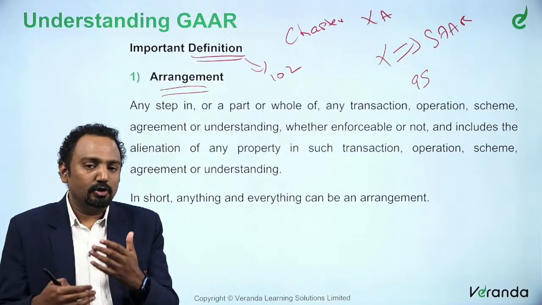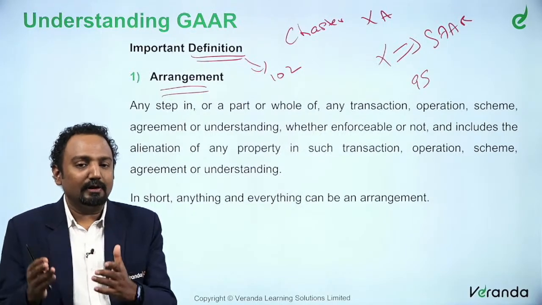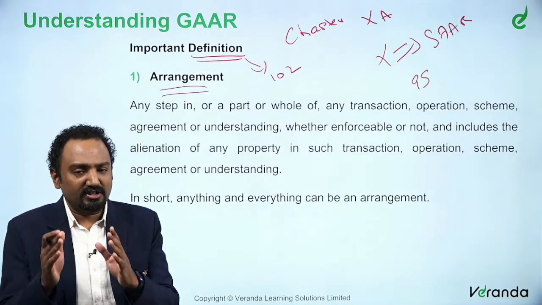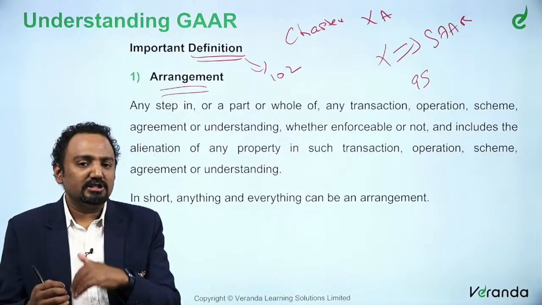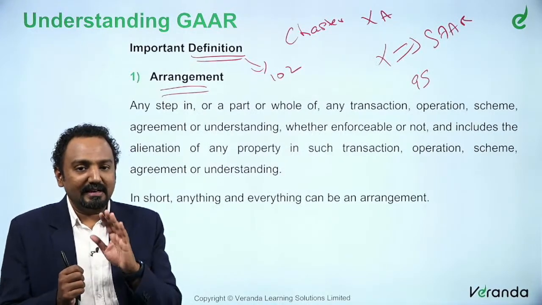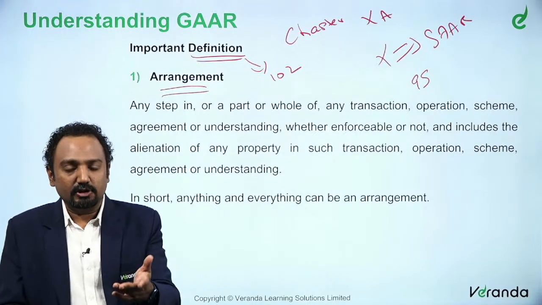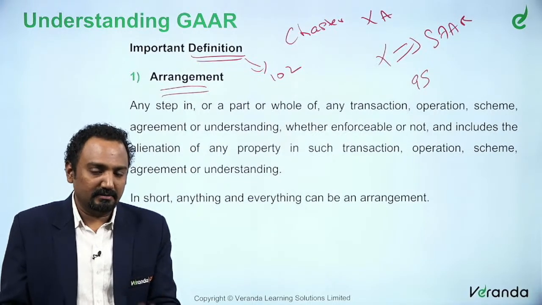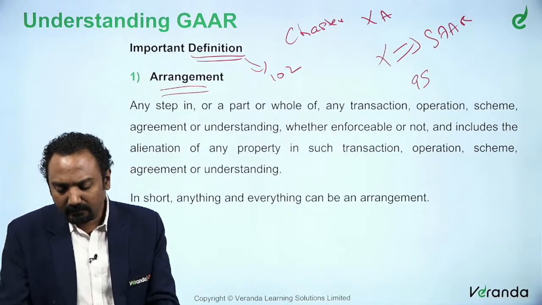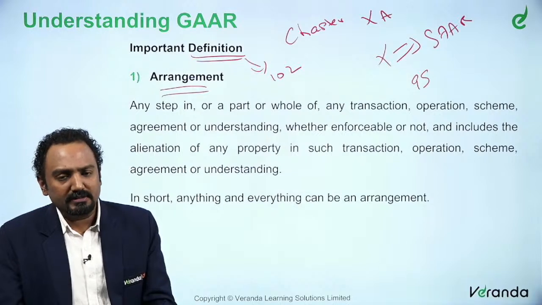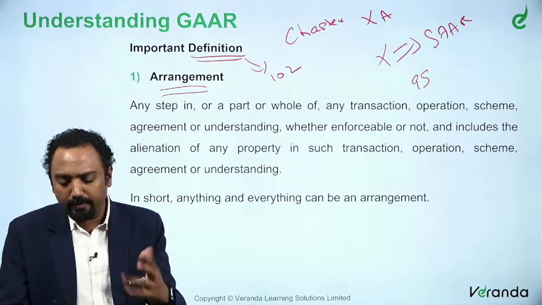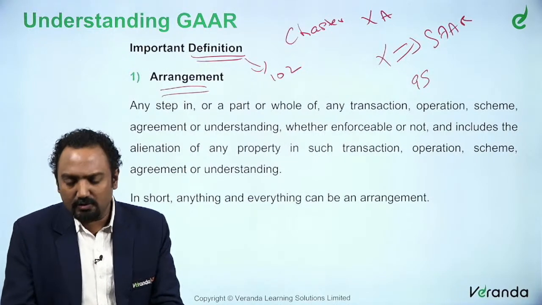Whatever has to be done, you have discussed, verbally or orally, in some form or other, and you have a structure in which this engagement will happen. So basically it is to say, I will transact with you in so and so manner. That's what an arrangement means in general. It's typically some form of agreement between two or more people. So what does section 102 say?